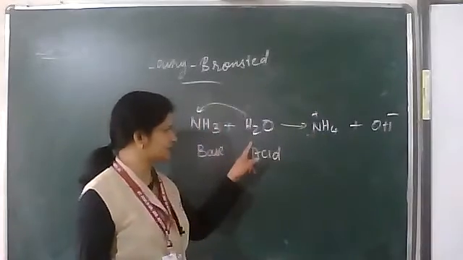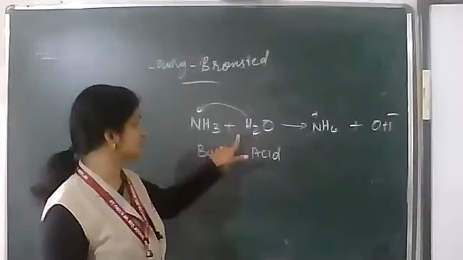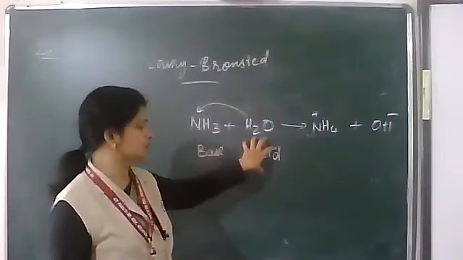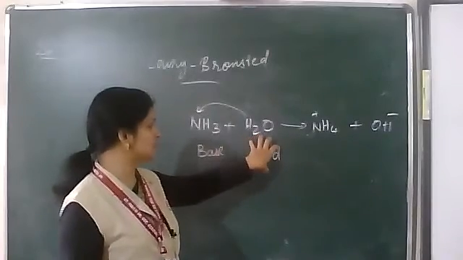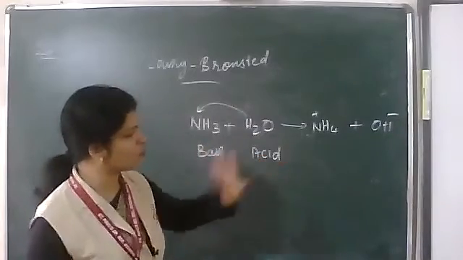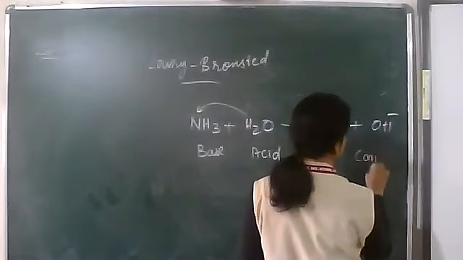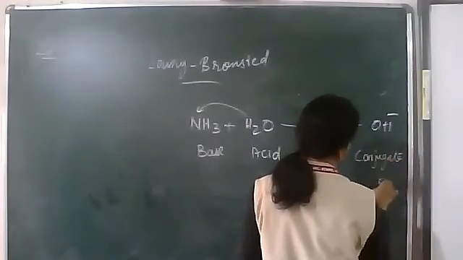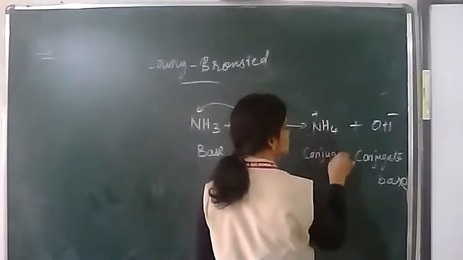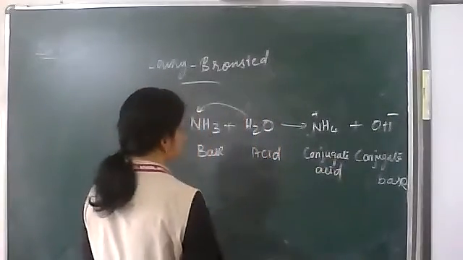See, acid is a species which can give H plus ions, and the base is the one accepting those H plus ions. So this is a Lowry-Bronsted acid and Bronsted base. From the acid, what you get, this OH minus, is called the conjugate base. From the base, you get the conjugate acid.